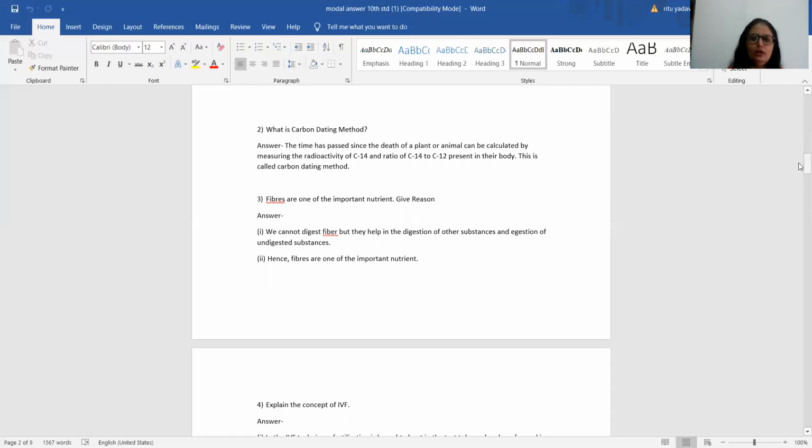So there is a ratio which is calculated by finding out the age of any dead plant or animal.